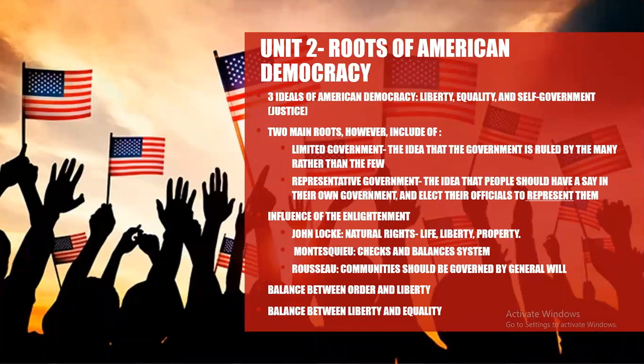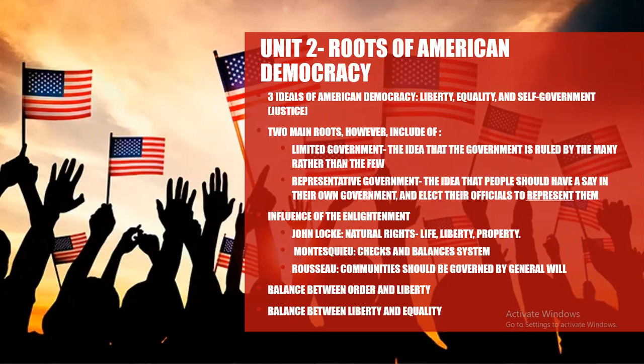Moving on to Unit 2, the roots of American democracy. So the three ideals of American democracy include liberty, equality, and self-government, which is basically justice. The two main roots, however, include limited government and representative government, where limited government is this idea that government is ruled by the many rather than the few, and unlimited is the opposite, where it's ruled by the few rather than the many. Representative government is this idea that people should have a say in their own government and elect their officials to represent them. Thus, this is why the name is called representative government.